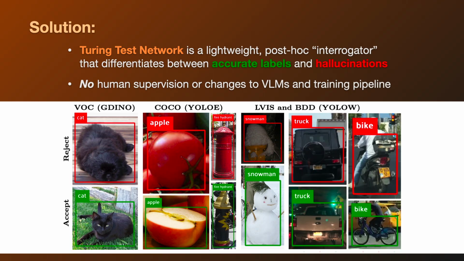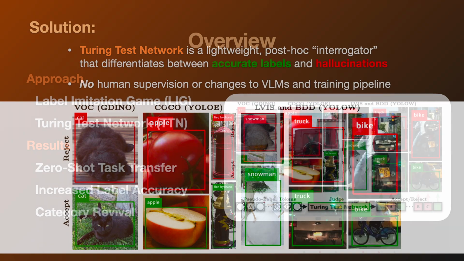To solve this problem, we introduced the Turing Test Network, which is a lightweight post-hoc interrogator that's able to differentiate between accurate labels and hallucinations. Importantly, the Turing Test Network requires no human supervision or changes to the VLMs or training pipeline to prune pseudo-labels.